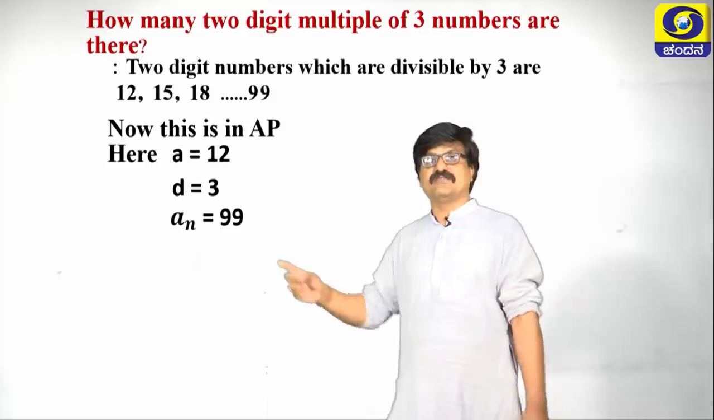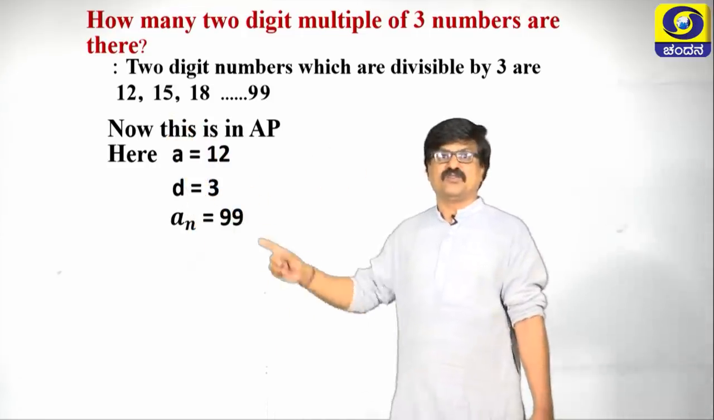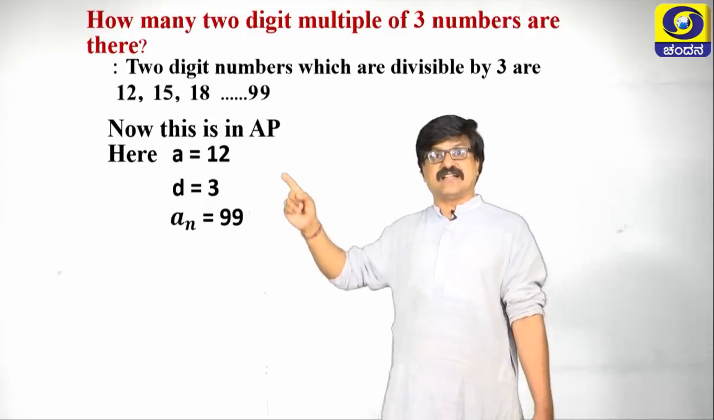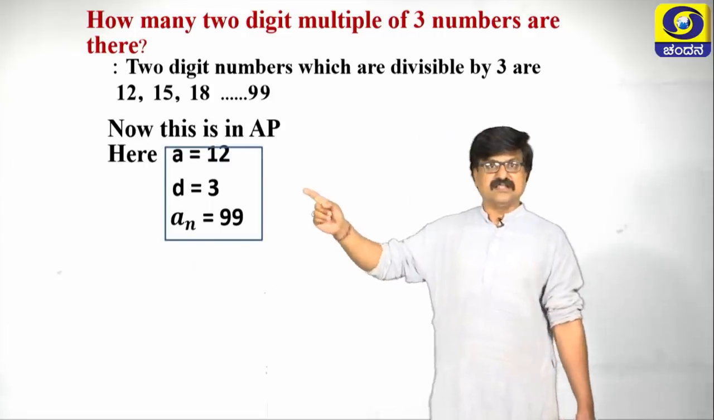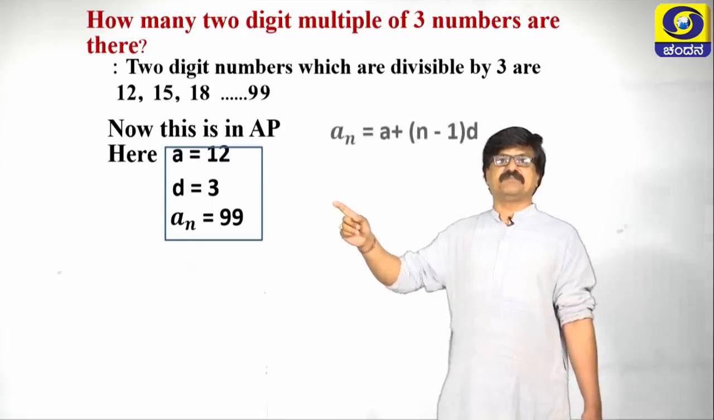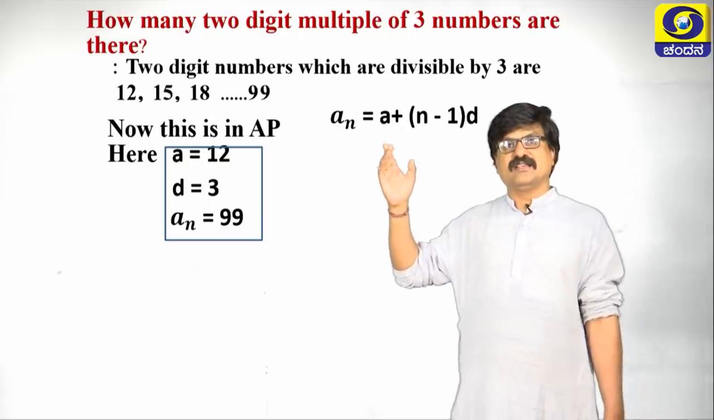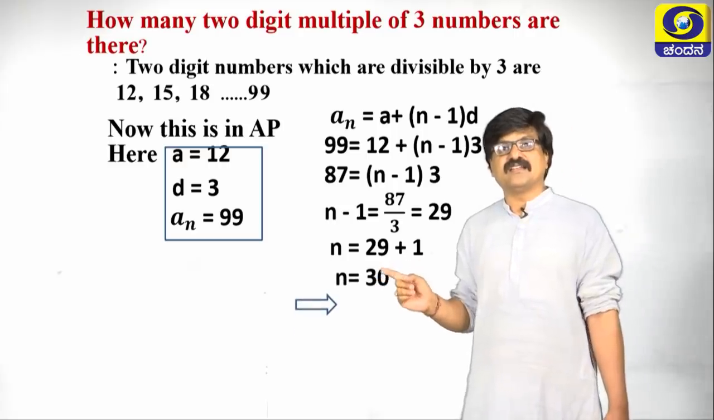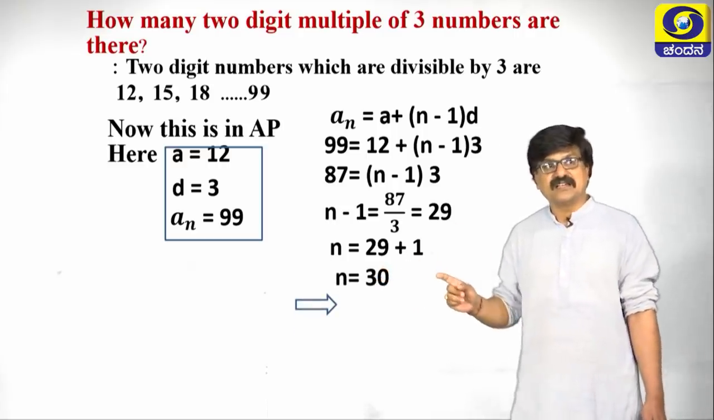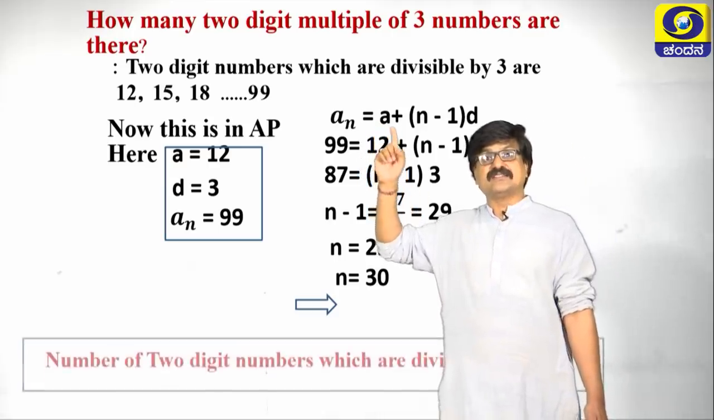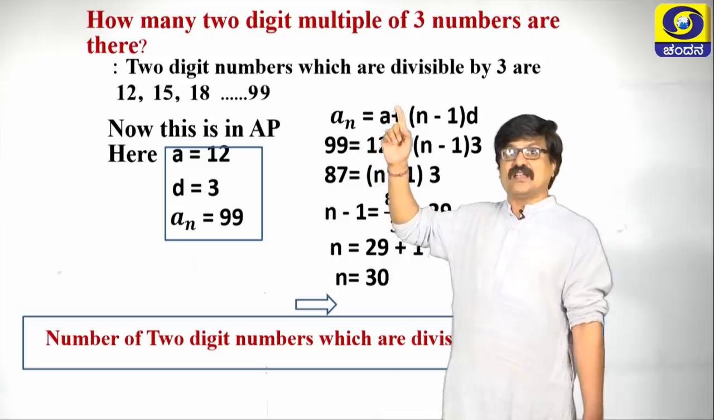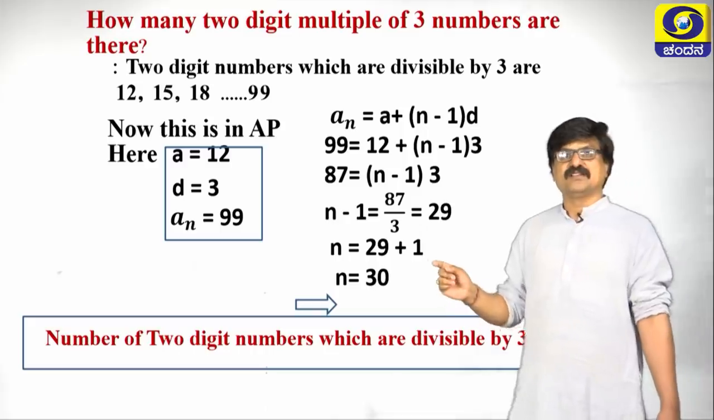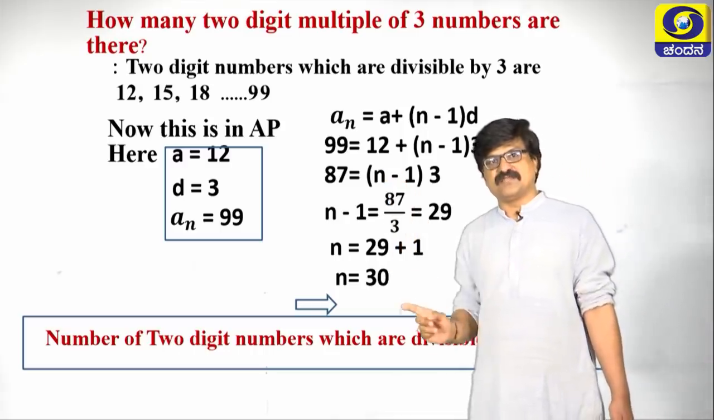Now, this is in AP. Why? Because the common difference is 3 here. What is A value? 12. What is D value? 3. The last term, consider it as An here. I think these are all the data. The next step is to write the An formula again, substitute these values here, simplify, finally we are getting n is equal to 30. What is the meaning here? So, there are 30 2-digit numbers which are multiples of 3. Therefore, the number of 2-digit multiples of 3 is 30 here.